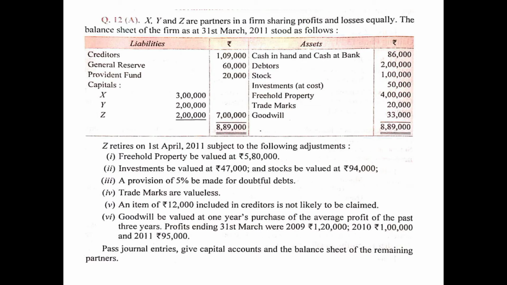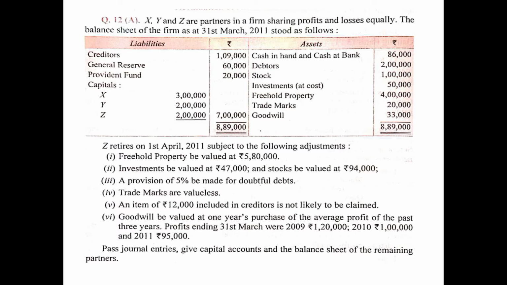The second adjustment, investments to be valued at 47,000 and stocks to be valued at 94,000. So as you can see, the value of investment in the balance sheet is 50,000, but now it has to be valued at 47,000. That means investment is to be reduced by 3,000. So this is a decrease in asset which will be shown on the debit side of revaluation account as to investment 3,000, and the entry would be revaluation account debited 3,000 to investment account 3,000.